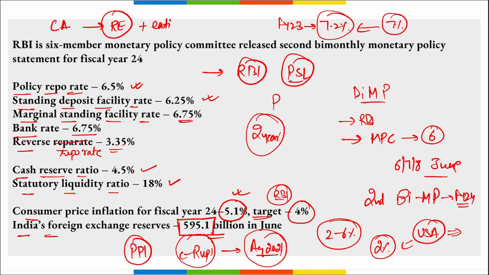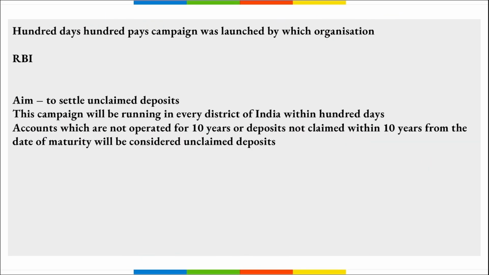Then RBI has also issued banks to use rupee prepaid forex, that is foreign exchange cards, for the use of ATMs and point of sale machines also. Further, rupee debit card, credit card and prepaid cards will enable the issuance in foreign jurisdictions also. Correct? So these are some of the important points that you need to remember.